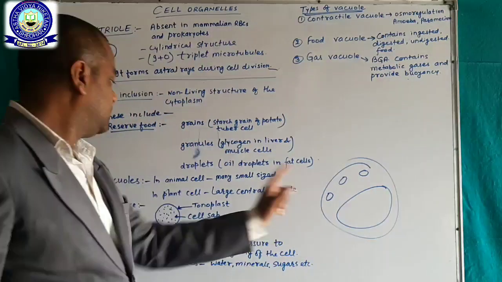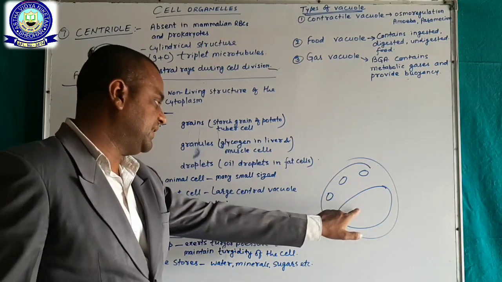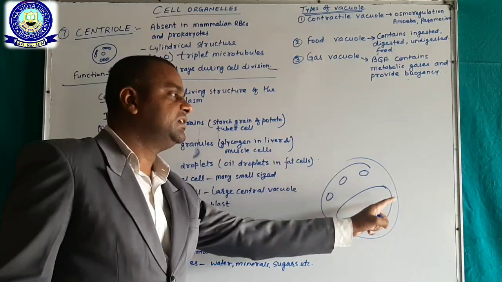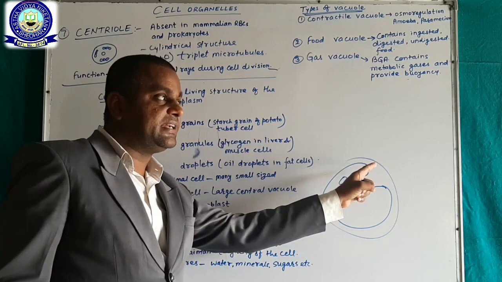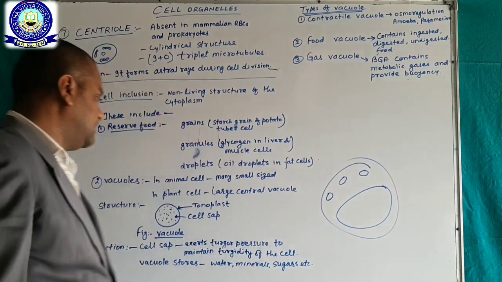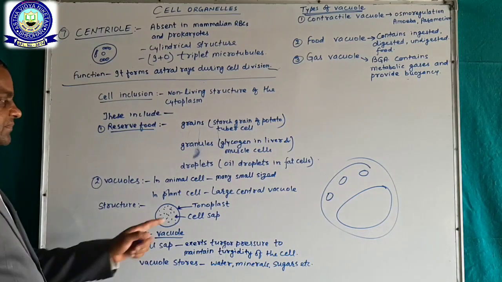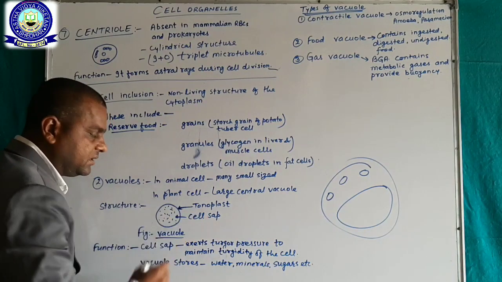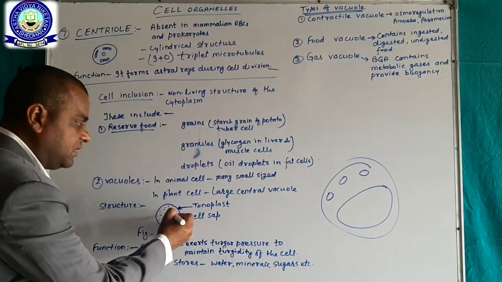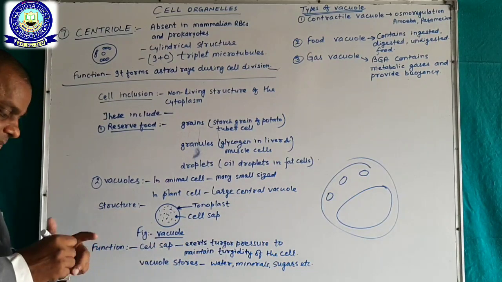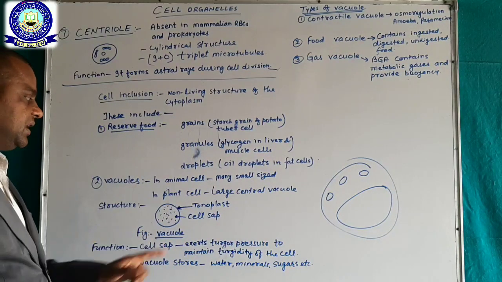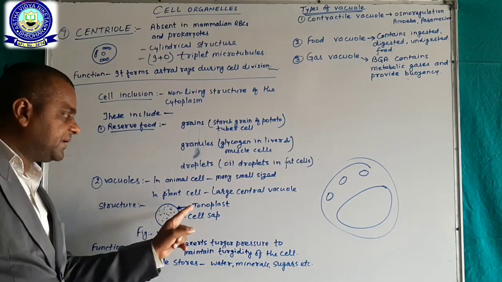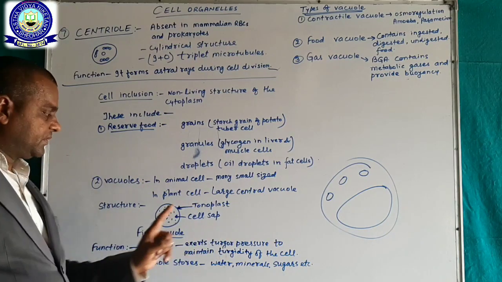Okay. Due to the large vacuole, these organelles exist in a peripheral position. The vacuole is surrounded by a membrane, and that membrane is called tonoplast. Okay.